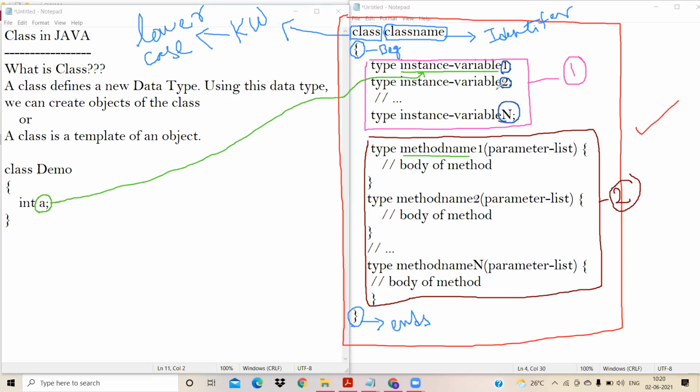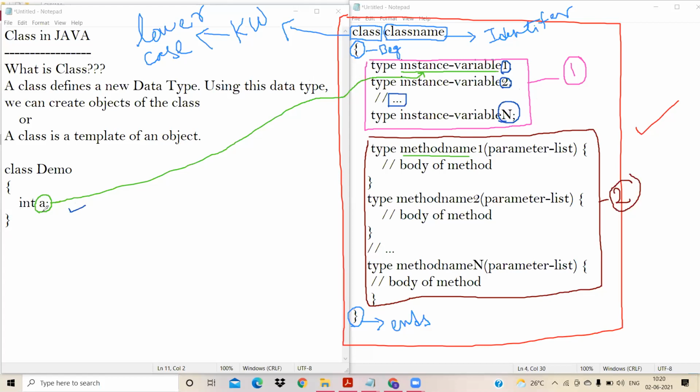Dot, dot, dot indicates 3, 4, 5, 6, and so on up to n. Why we call this an instance variable, we'll see at a later point of time.